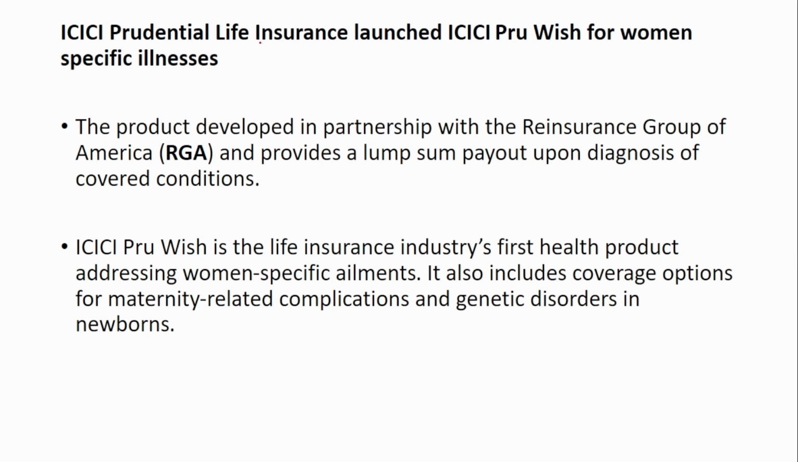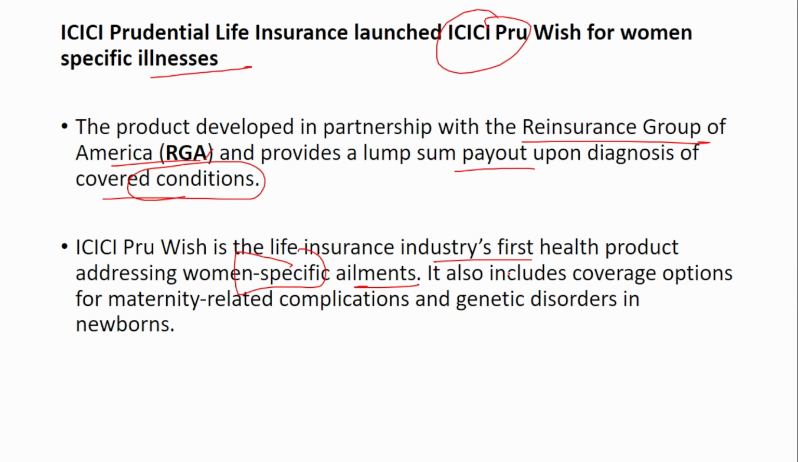Next is ICICI Prudential Life Insurance has launched ICICI Pru-Wish for women specific illnesses. This product is in partnership with the Reinsurance Group of America, and it will provide a lump sum payout upon diagnosis of covered conditions. This is the life insurance industry's first health product addressing women-specific ailments. It also includes coverage options for maternity-related complications and genetic disorders in newborns. So remember, it is ICICI Pru-Wish. This is the name of the plan that has been launched by ICICI Prudential and Reinsurance Group of America.